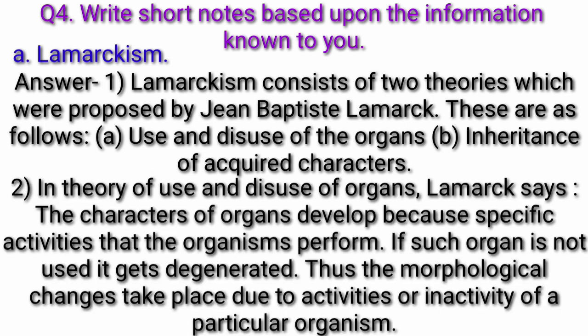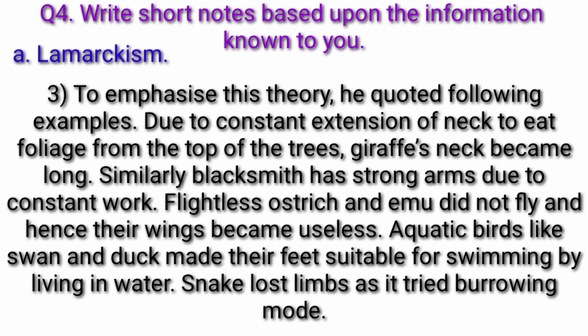In theory of use and disuse of organs, Lamarck says the characters of organs develop because of specific activities that the organisms perform. If such organ is not used, it gets degenerated. Thus, the morphological changes take place due to activities or inactivity of a particular organism. To emphasize this theory, he quoted following examples.